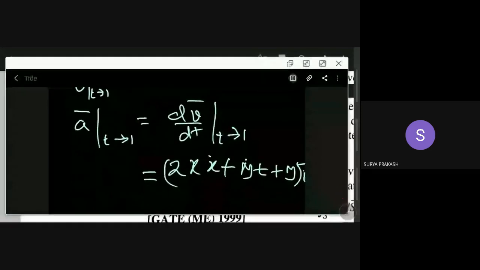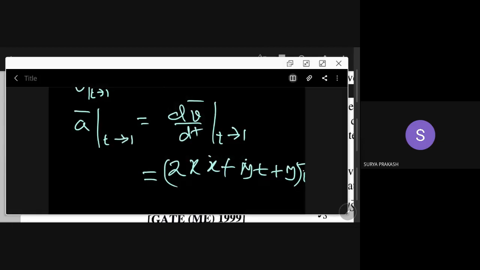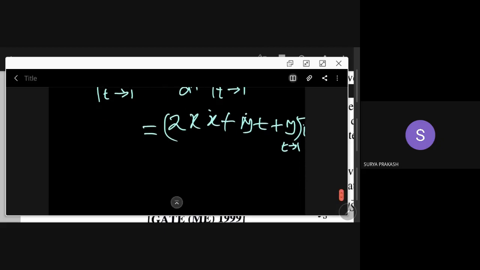This I can write. But as t going to 1, what is this value? We need to know. As t goes to 1, he says here x is 1 and y is 1. See here, at time t is equal to 1, x is 1 and y is 1.